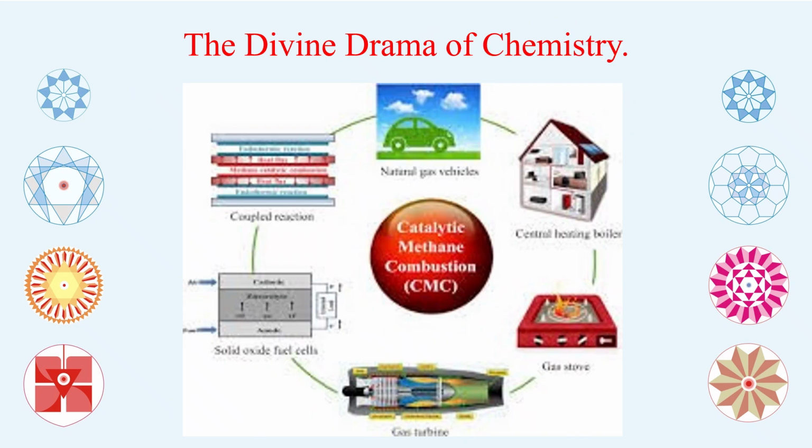Now come to the question of the divine drama of chemistry. This is the concentration of the formation of methane on the earth. I have given these 6 examples where methane combustion is taking place on earth. Nature produced methane in the beginning.